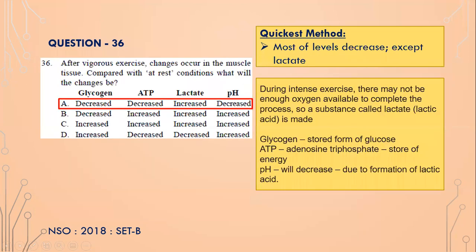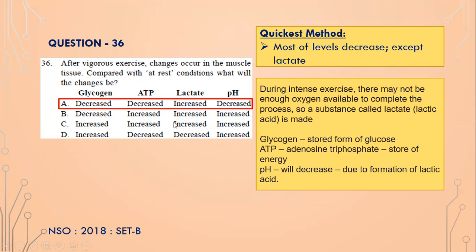Okay, next one. After vigorous exercise, changes occur in the muscle tissue. Compared with at rest conditions, what will the changes be? Again, most of the levels will decrease, isn't it? Because your muscles are getting tired because of exercise. So most of the levels will decrease except lactate, isn't it? So lactate will increase. The other levels will decrease, and because lactate is lactic acid, the pH level also decreases.